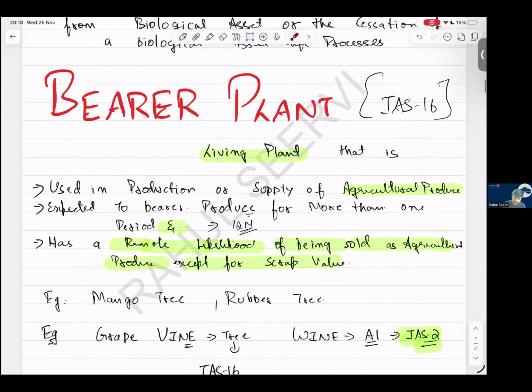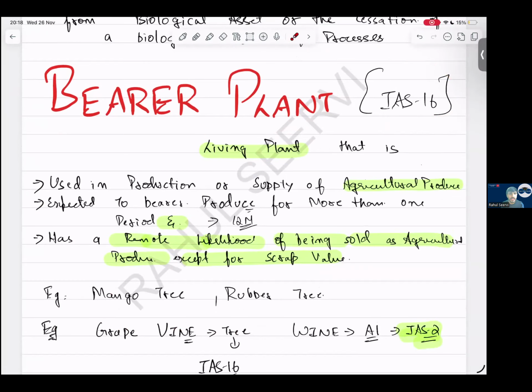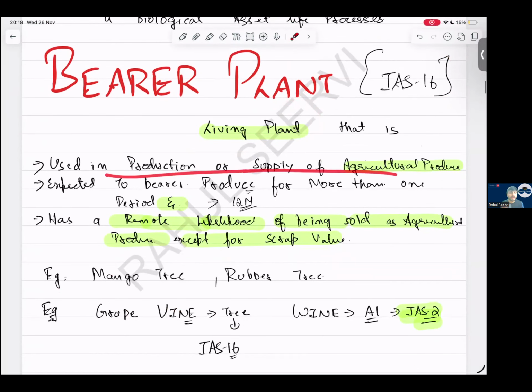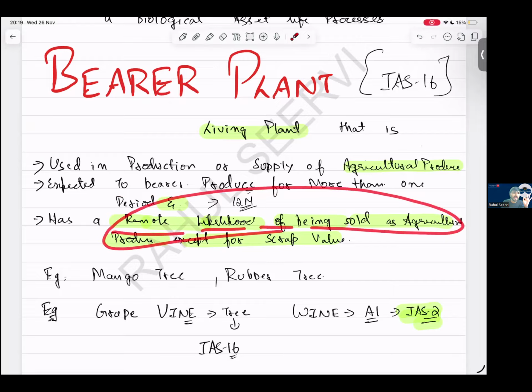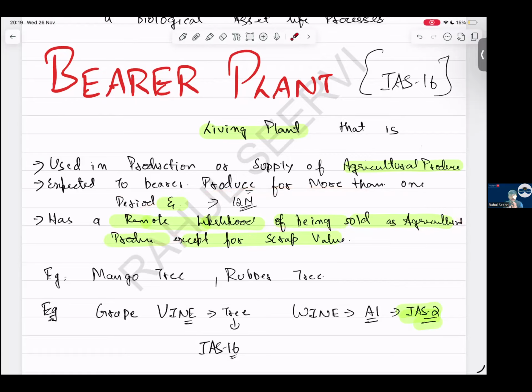Now bearer plant. What is a bearer plant? Bearer plant is IAS 16. A bearer plant is a living plant that is used in the production or supply of agriculture produce. It supplies agriculture produce like apple tree, mango tree, etc. Expected to bear produce for more than 12 months. It will produce benefit for more than 12 months. Has a remote likelihood of being sold as agriculture produce. Here we are not selling the plant. Our aim is to sell what? Our aim is to sell the produce from it.